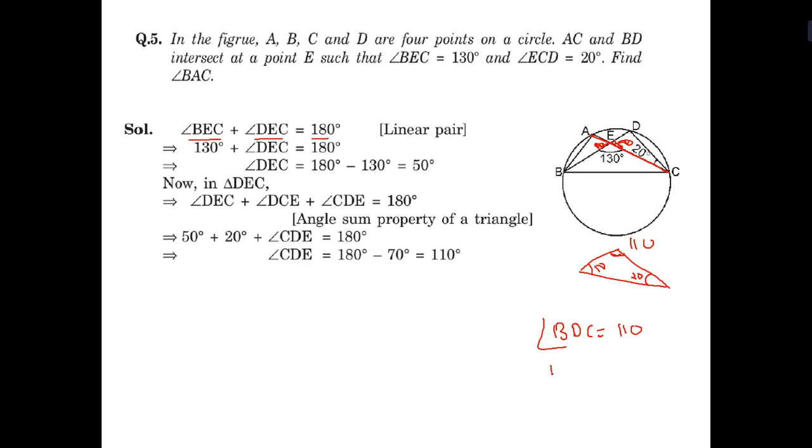But BDC is equal to BAC, so it is also 110. Why? Because they are in the same segment. So they are also in one same segment. So I have to write it here, that BAC is equal to BDC. So BDC is equal to 110 degrees.